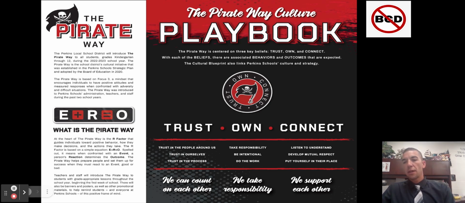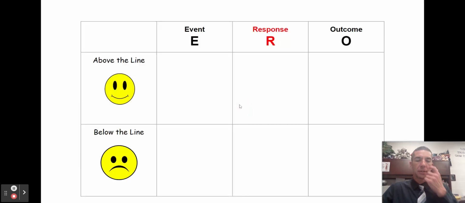And just so you know what each one of those letters stands for, the E stands for the word event. The R stands for the word response. And the O stands for the word outcome. Event plus response equals your outcome. So I'm going to take a quick moment to look at this. The page is blank right now, but you can see right here where we have E event, R response, and O outcome all together.